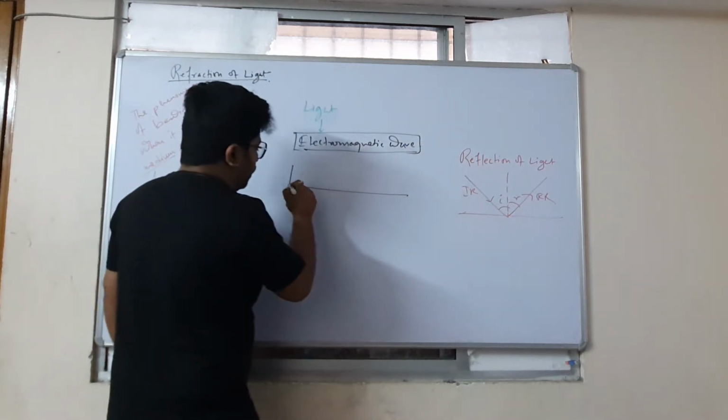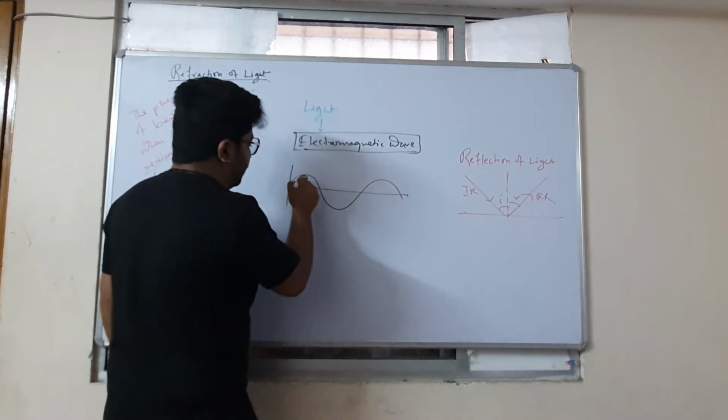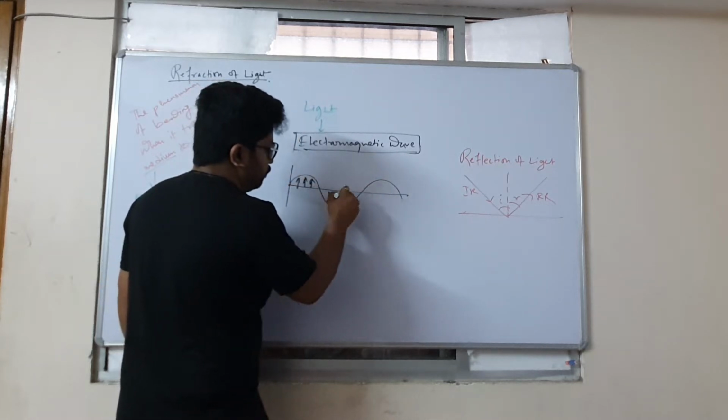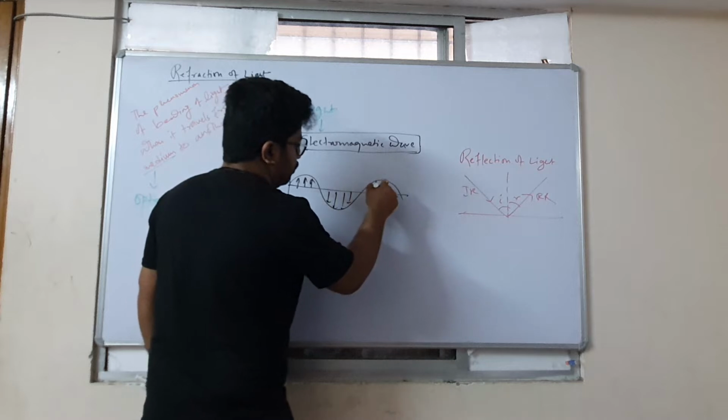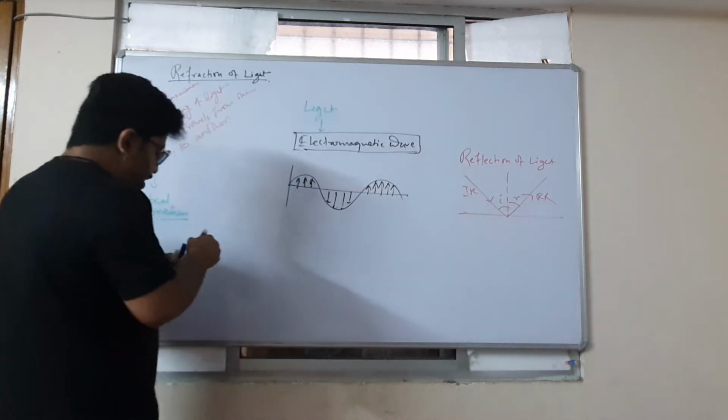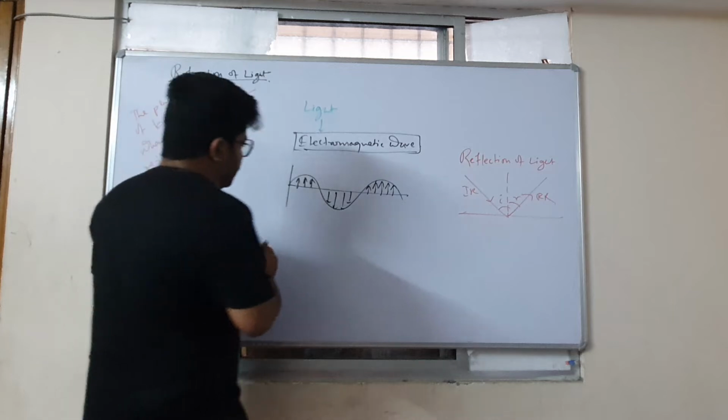Light is the vibration of electric fields and the magnetic fields.